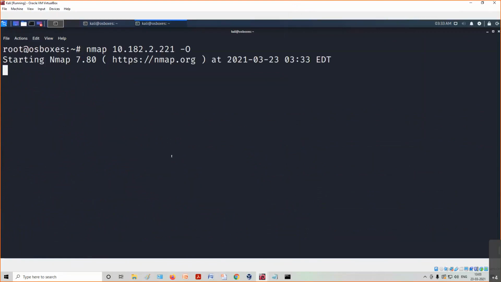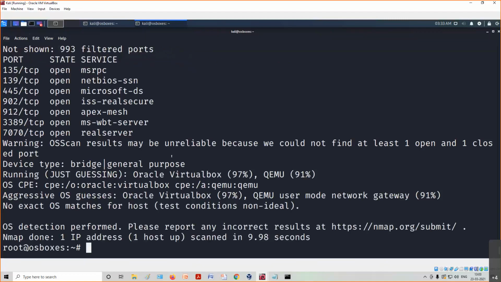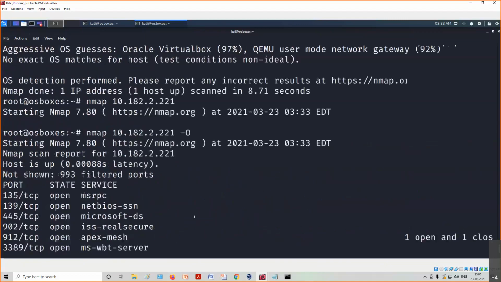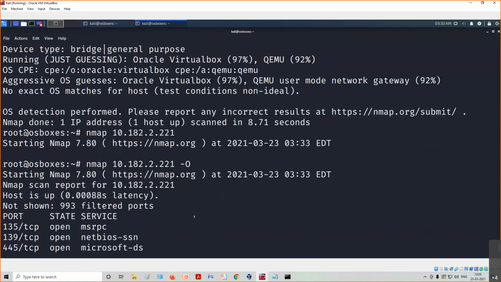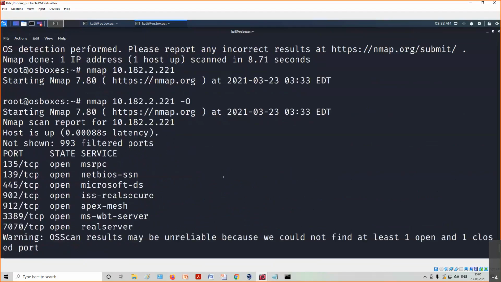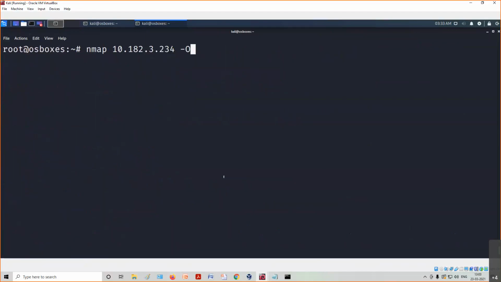We'll see whether it gives any output. No, it says OS detection performed, please report. I think there's some problem with Nmap. Let's see if an aggressive scan can give it.